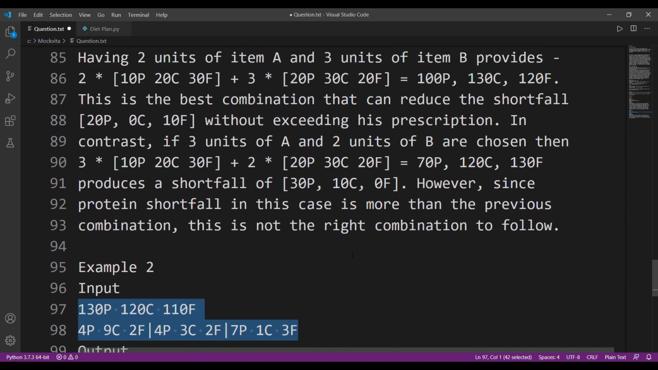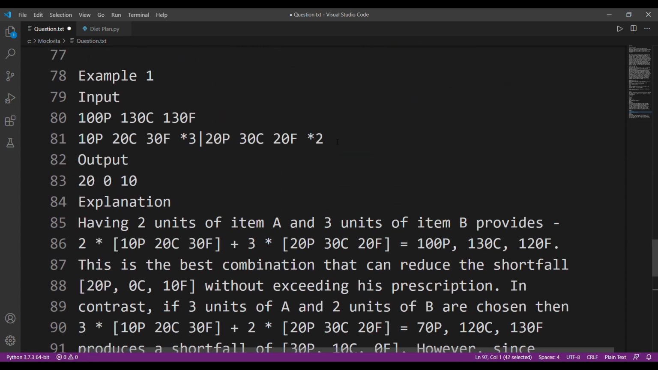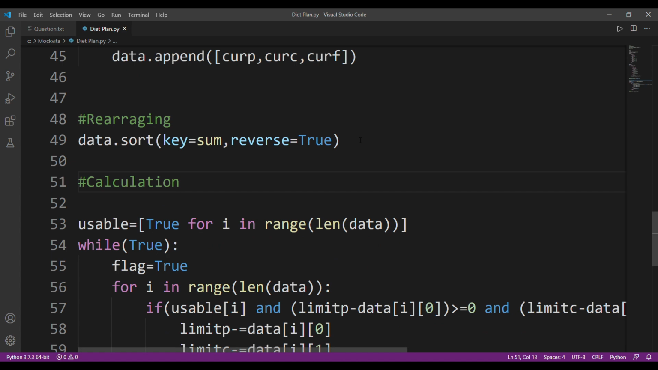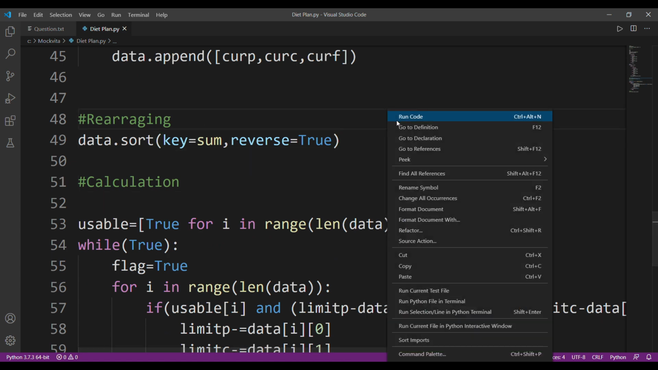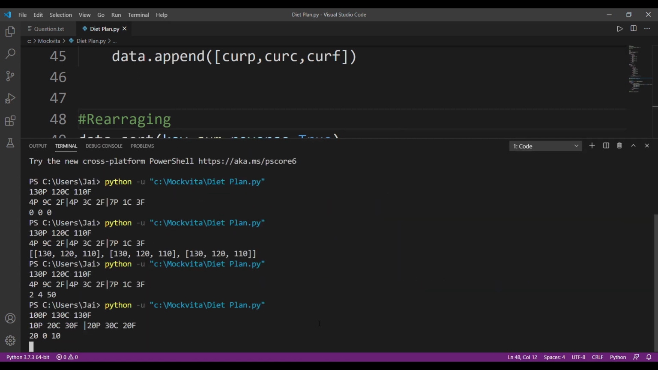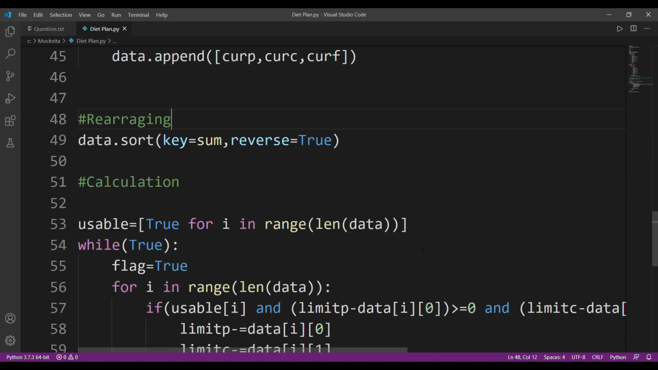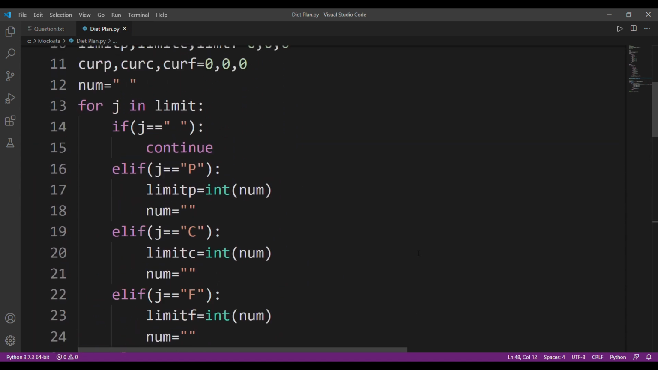Do we have another test case? That was our example one. Let's look at another example. Let me just change this format a little bit. So 100p, 130c, and 130f. Output is supposed to be 20010. Let's run our code. 20010. So this code works perfectly, and this was the solution for diet plan.